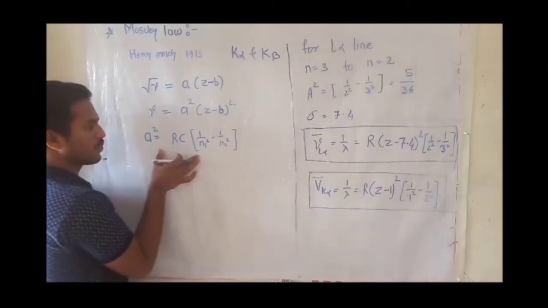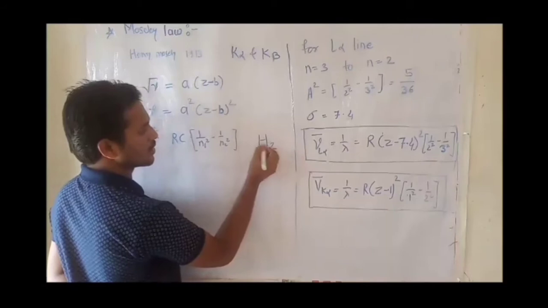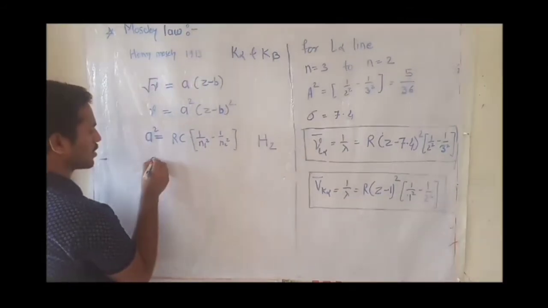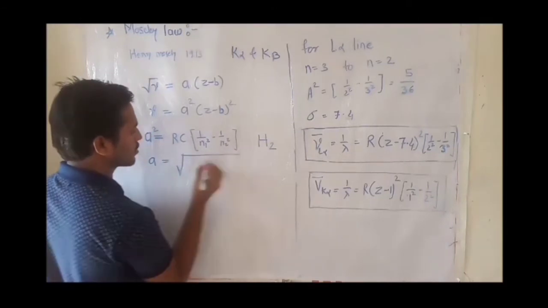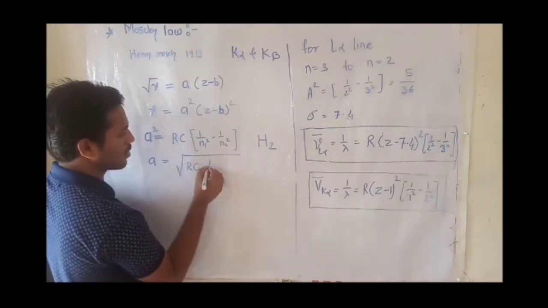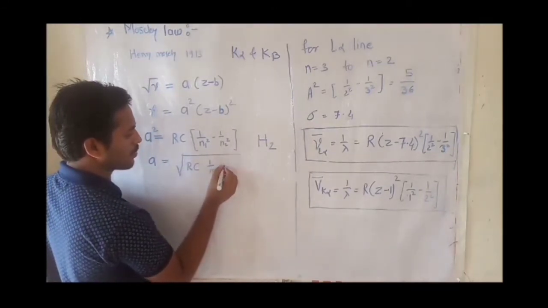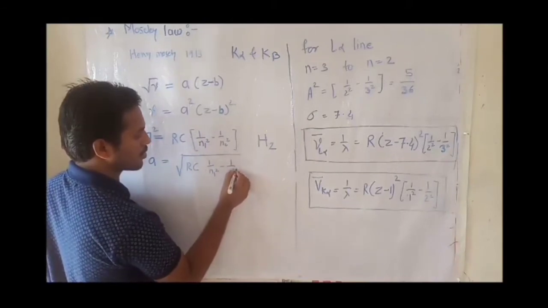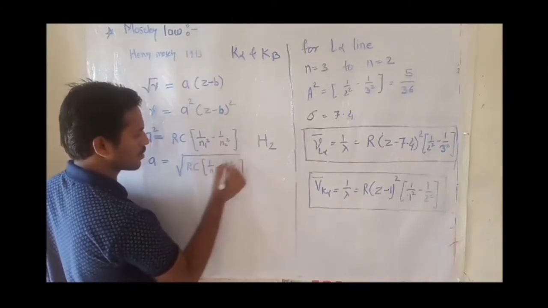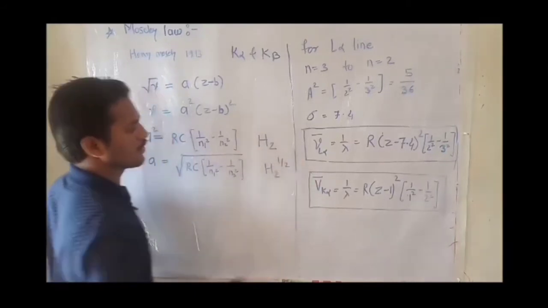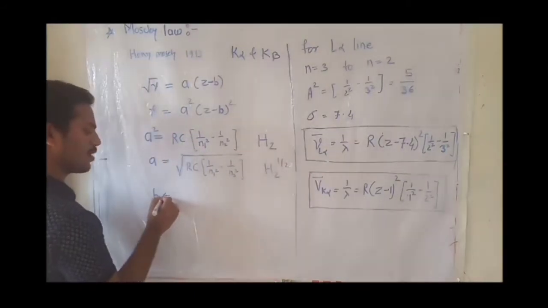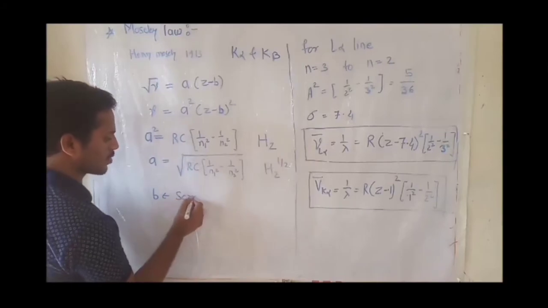The unit for a is hertz. Therefore, a equals the square root of Rc (1 upon n1 square minus 1 upon n2 square), in hertz raised to half, and b is also a screening constant.